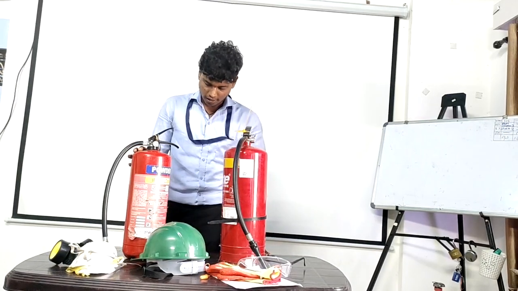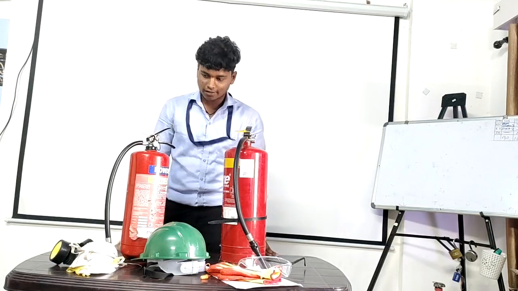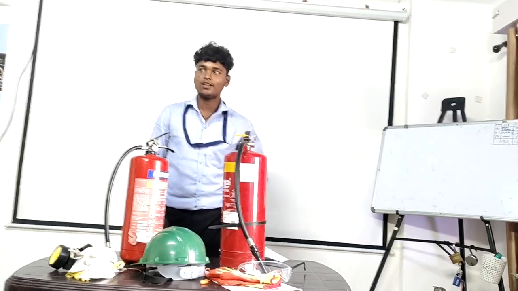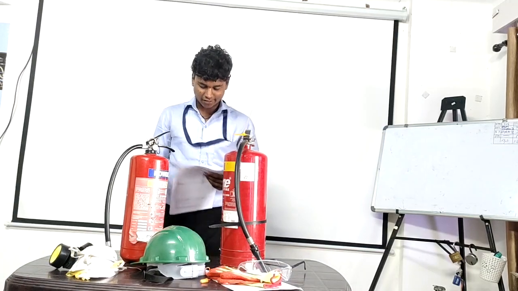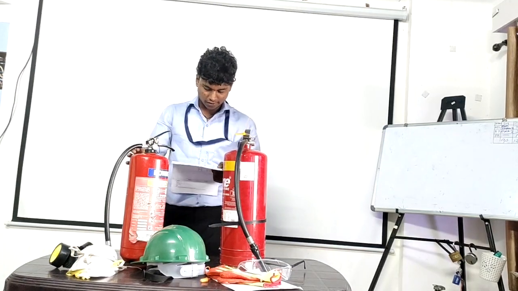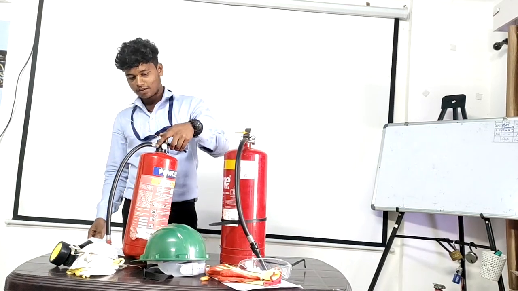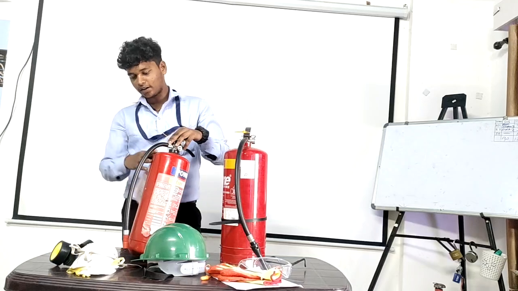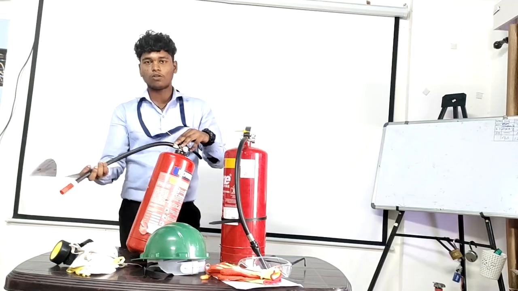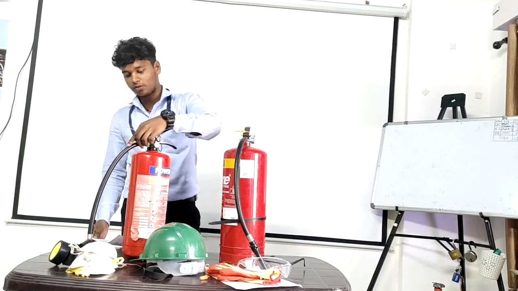In the extinguisher checklist, we should check the fire extinguisher. We should check first the safety tag, then the safety lock, then the fire extinguisher hose. If there is any damage, replace the hose.